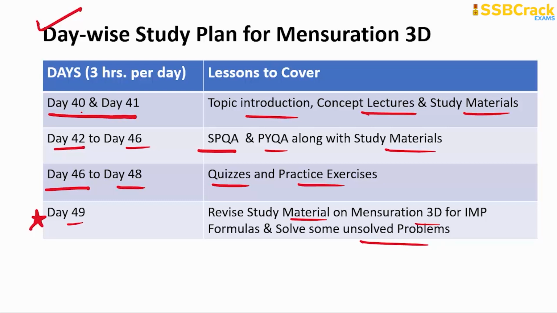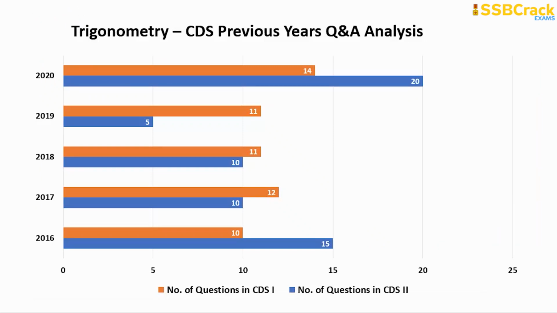Alright, so then comes the next highly important topic in the preparation, that is none other than trigonometry, and you can see the CDS previous years' analysis. Let me tell you, this trigonometry section includes the analysis for heights and distances as well. You can see that the least number of questions on trigonometry so far was 5 and the maximum was 20, which occurred in the latest paper of the CDS examination, CDS 2 2020, alerting all aspirants that you have to focus much upon this topic.